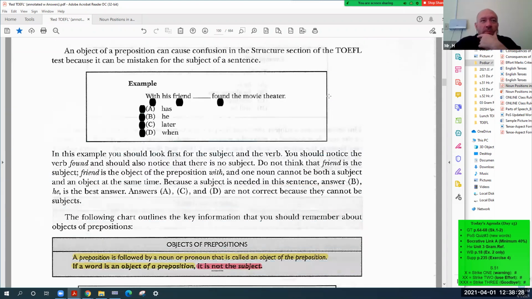Let's go to the example. Guys, I'm going to give you 30 seconds to choose your answer. No, 25 seconds. Okay, 5, 4, 3, 2, 1.